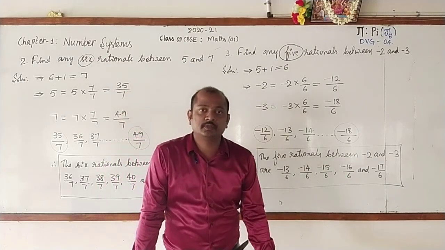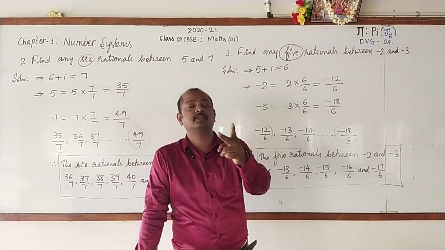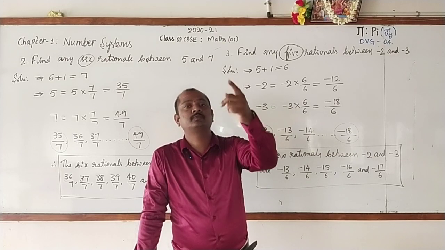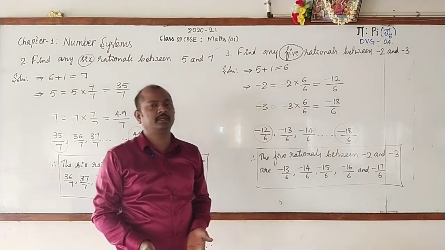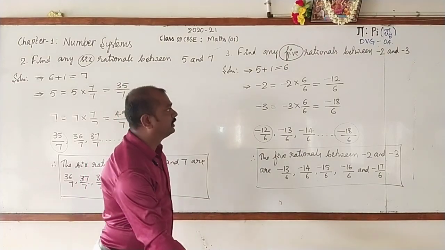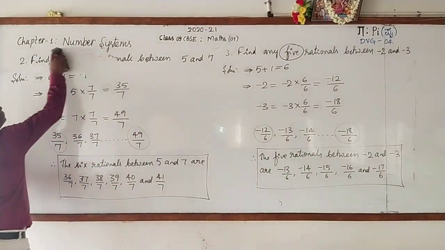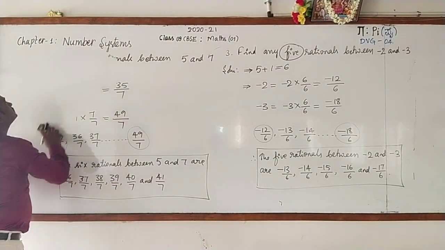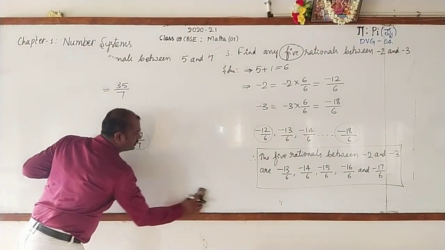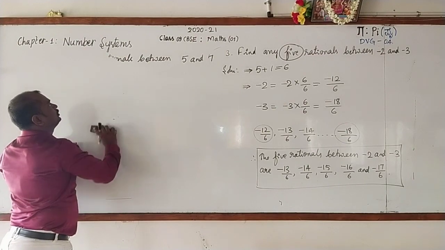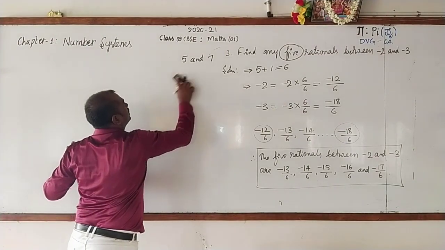You are going to find the rational numbers between 2 rational numbers. These 2 rational numbers will be in the form of P by Q. I am going to take the textbook example only. It will be easier. Let us move from simple to complex, that is, from the easier problem to the difficult one.